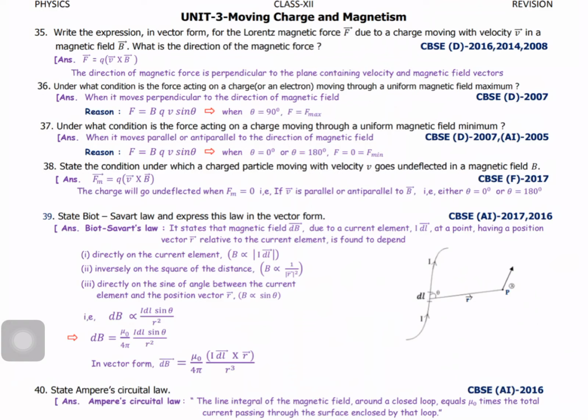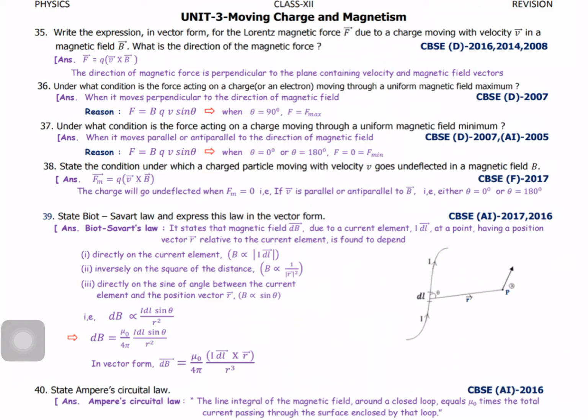The magnitude of the magnetic field is calculated by using the expression dB equal to mu naught by 4 pi IDL sine theta by R square. But what's the direction? See, magnetic field is a vector quantity. So you should write it in vector form. So what's the vector form of the Biot-Savart law? dB vector equal to mu naught by 4 pi, very simple, IDL cross R vector by R cube.